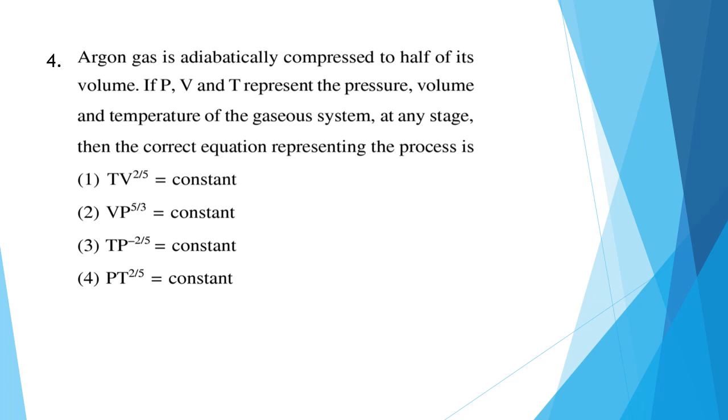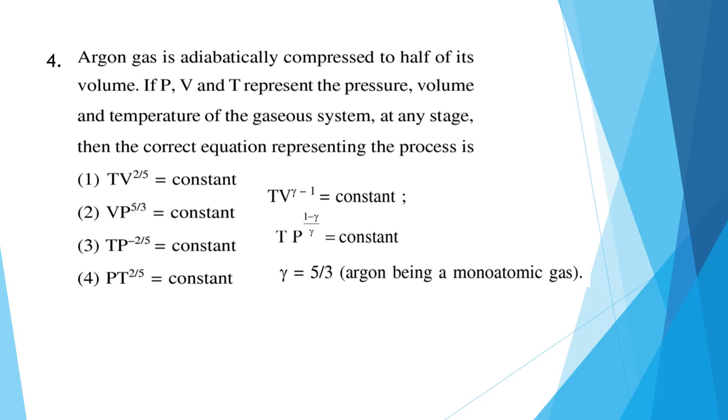Question 4. Argon gas is adiabatically compressed to half of its volume. If P, V and T represent the pressure, volume and temperature of the gaseous system at any stage, then the correct equation representing the process is... As it is given that it is adiabatic compression, for an adiabatic process we know that T V to the power gamma minus 1 is equal to constant, or we can also write P V to the power gamma is equal to constant. From that we derive this.